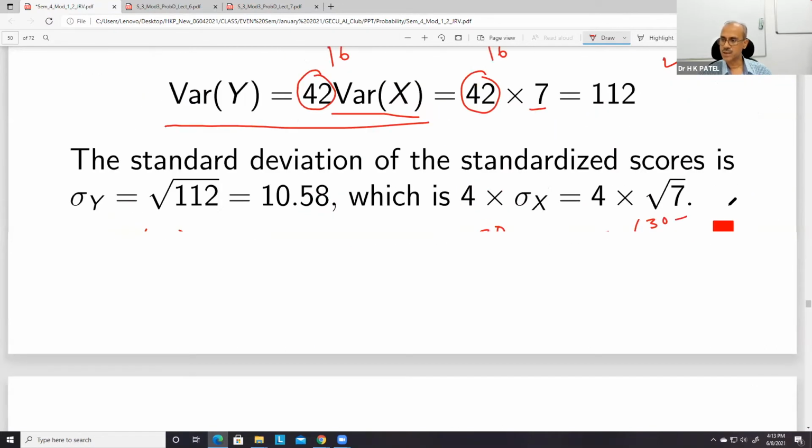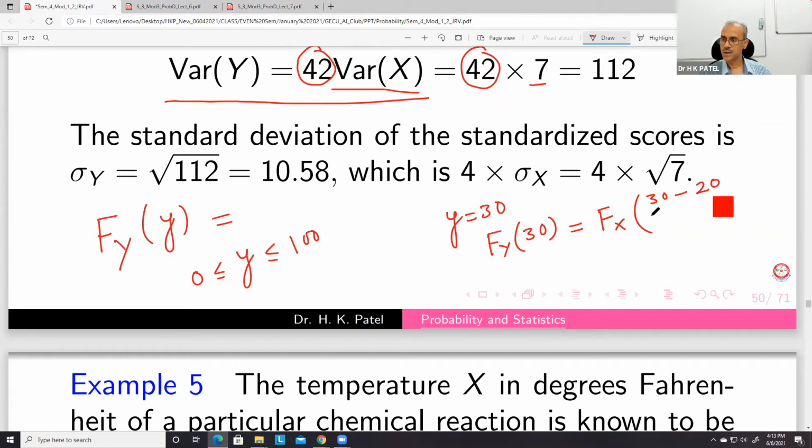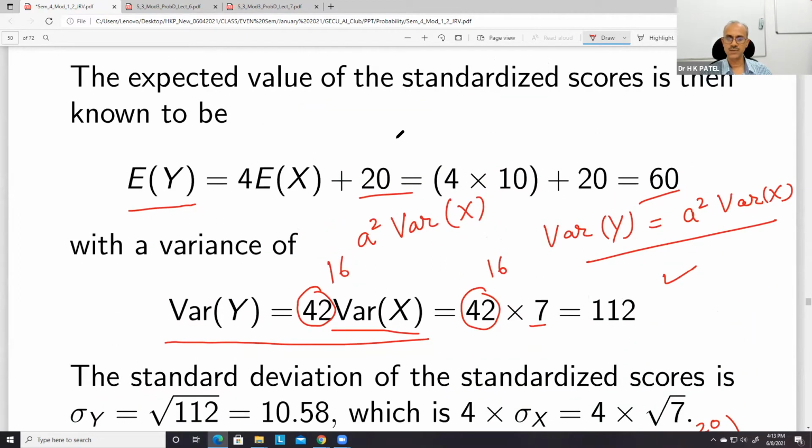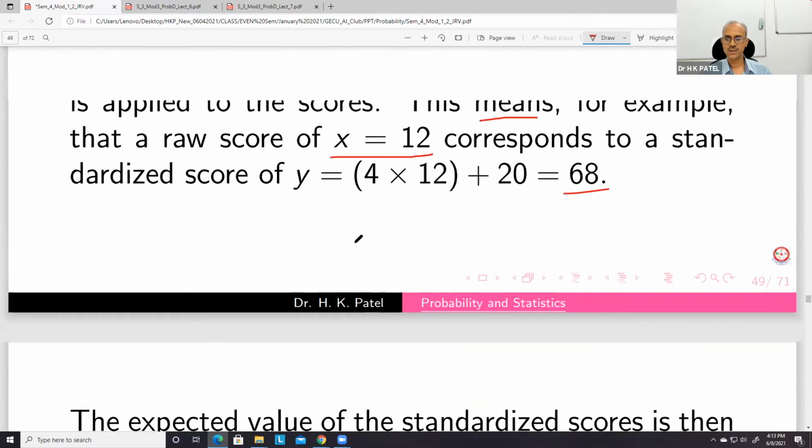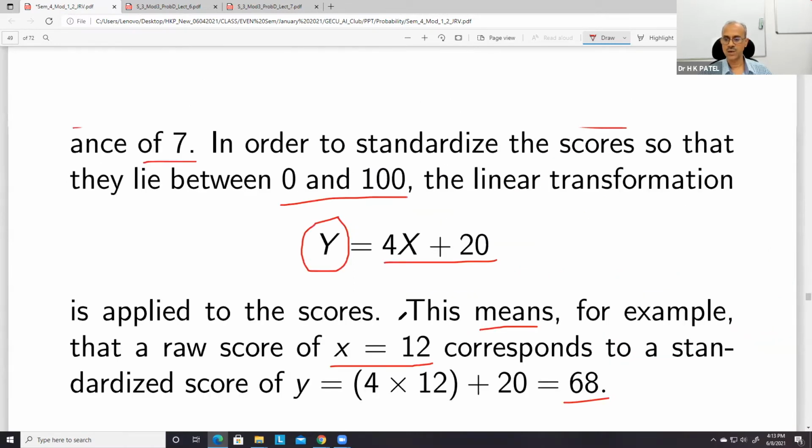So 30 minus 20 upon 4. In this way we can find the things that we don't know. This CDF of y is not calculated here.